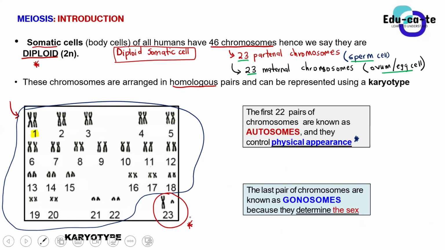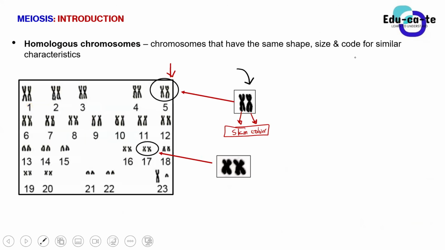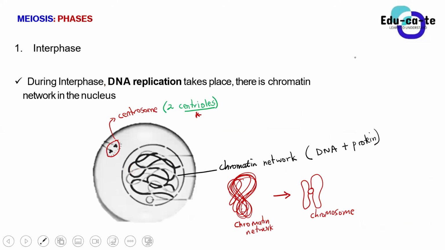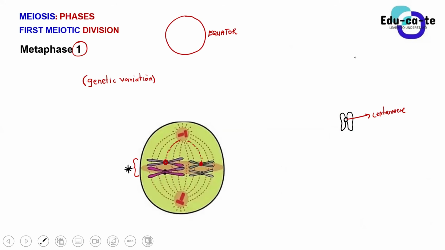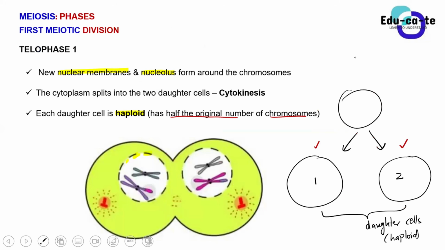So this is how the 23 is made up. This is how you produce sex cells. This is how you end up having a sperm cell. Each and every male in their puberty stage has sperm cells, and those sperm cells have 23 chromosomes in them. Each and every female in the puberty stage has ova. Ova is the plural for ovum. Or you can say they've got egg cells, but we use the term ova, or ovum if it is one. And each ovum has got 23 unreplicated chromosomes.